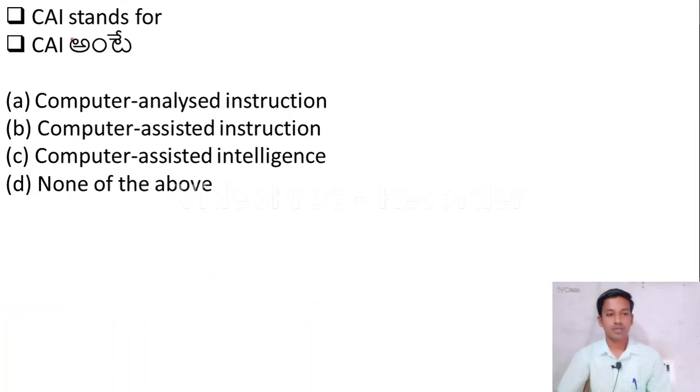CAI stands for option A, computer analyzed instruction. Option B, computer assisted instruction. Option C, computer assisted intelligence. Option D, none of the above. Please remember, here the right answer is computer assisted instruction. CAI stands for computer assisted instruction.